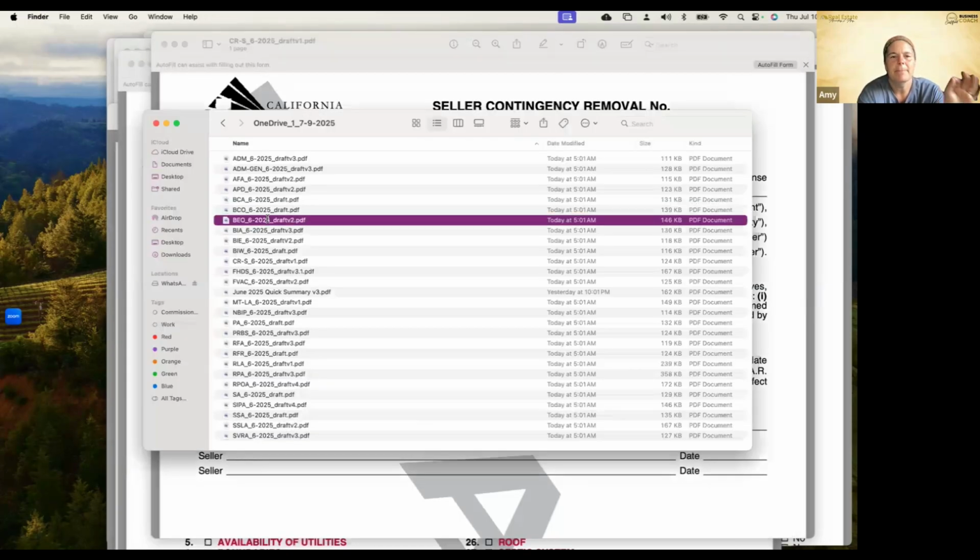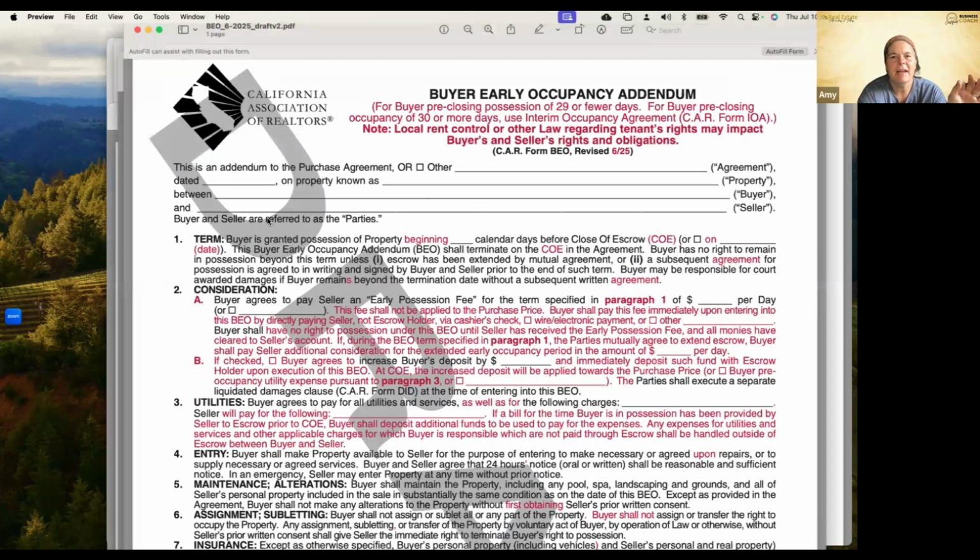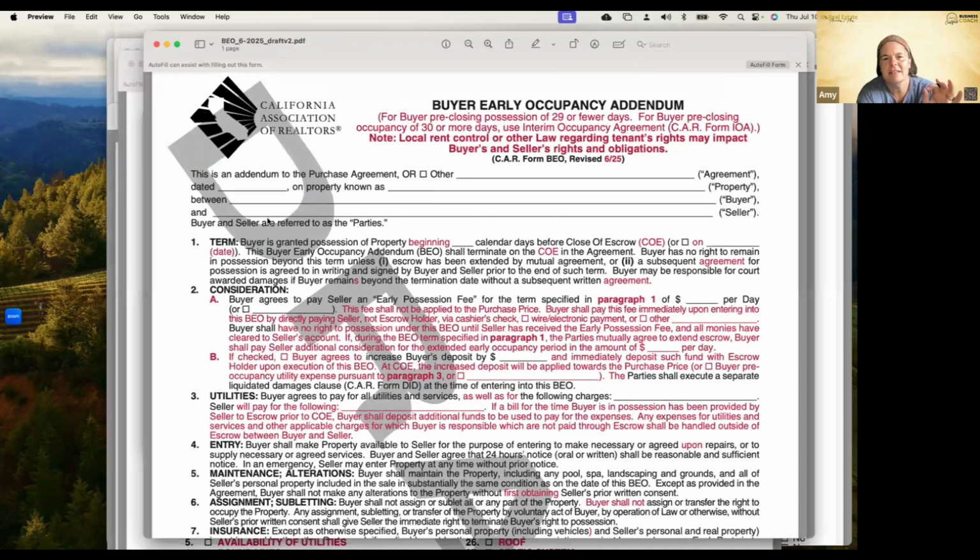Our next form is our BEO. That's our buyer early occupancy addendum. Okay, so this is for buyer pre-closing possession of 29 or fewer days. Now, in the past, there was no clarification on whether it should be like a lease agreement or buyer early occupancy addendum. For the most part, our buyers don't occupy properties ahead of time. It's dangerous. I don't recommend it, but in certain circumstances, it might be warranted.